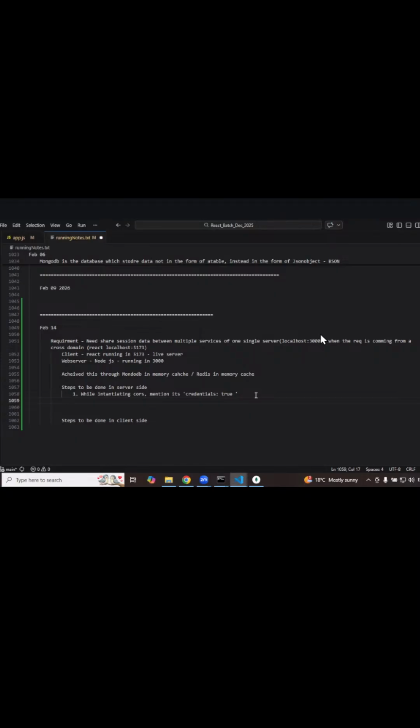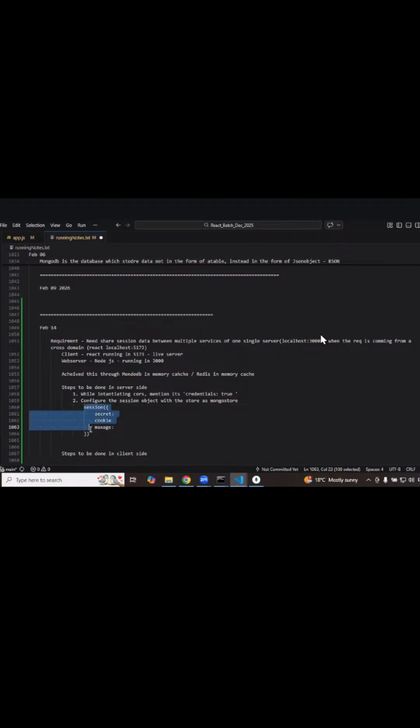Good. Now the second step is to configure the session object with the store as Mongo store. Obviously, I am configuring the session. Earlier we just said that whenever I need to go with the session, a simple object. What is your secret key? What is your cookie? What is your max age? Up to what time does it need to be there? These are the details we were giving.